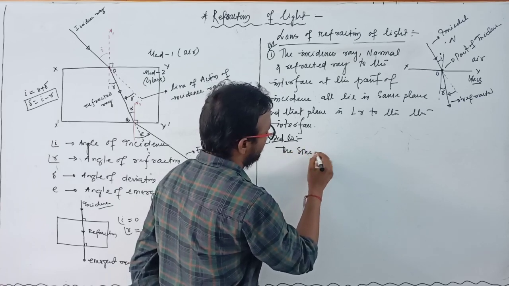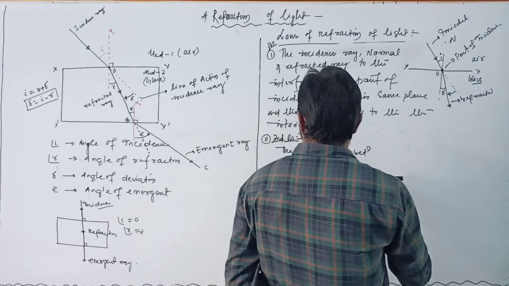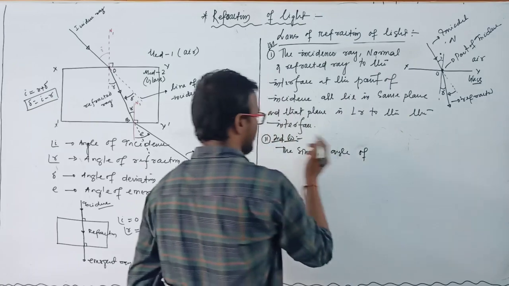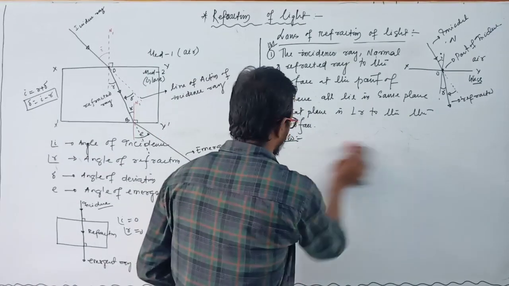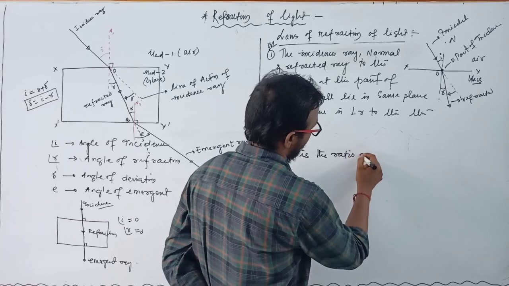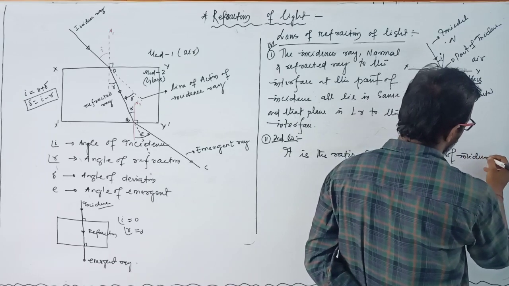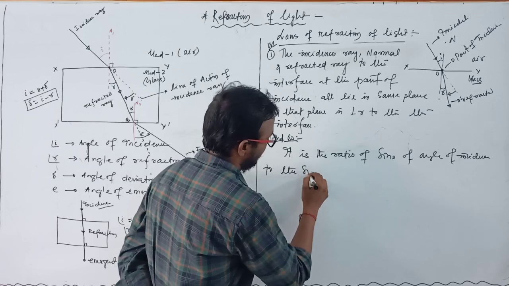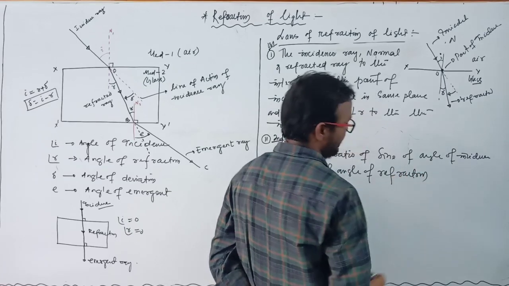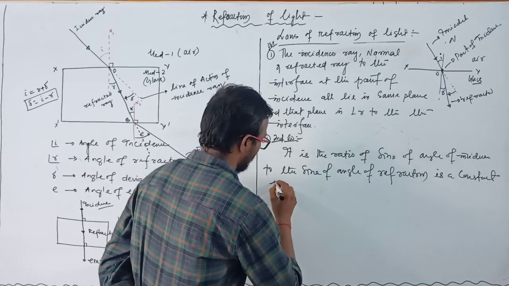The sine of the angle of incidence to the sine of the angle of refraction: it is the ratio of the sine of the angle of incidence to the sine of the angle of refraction, and it is a constant for a pair of media.